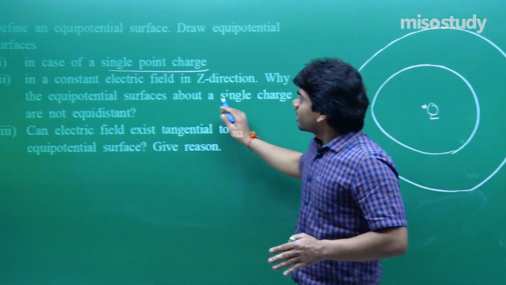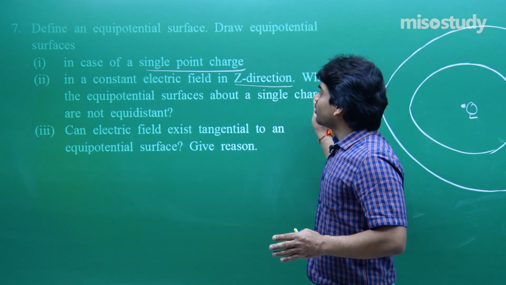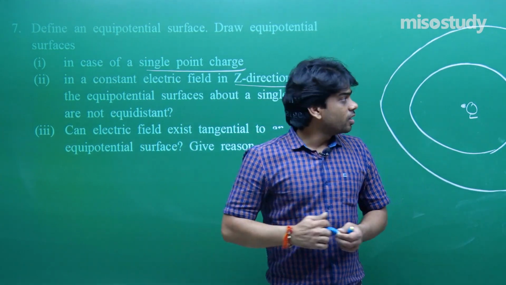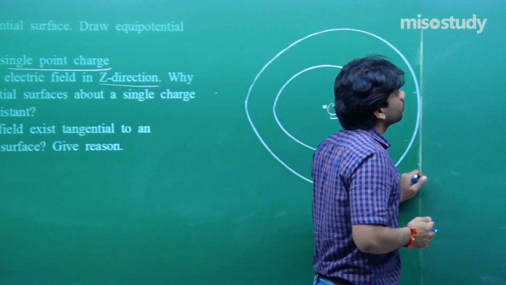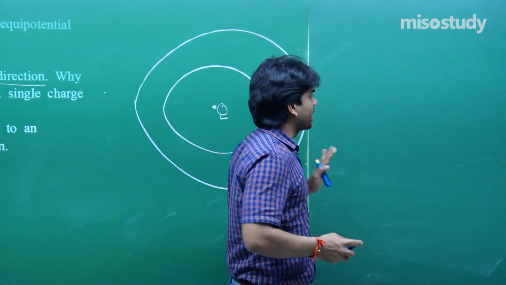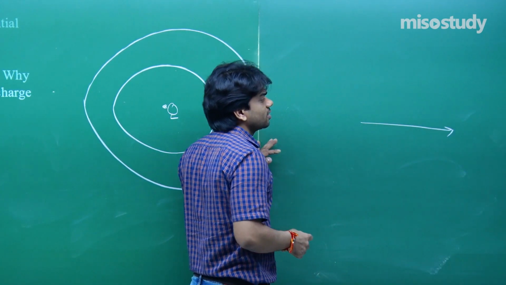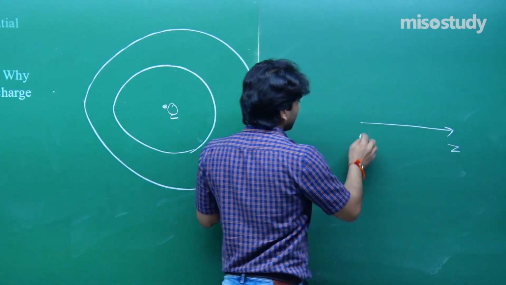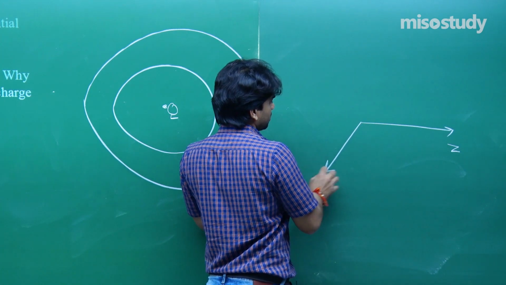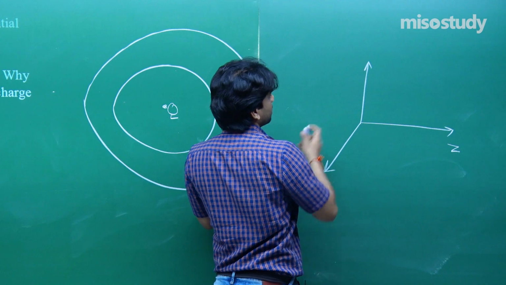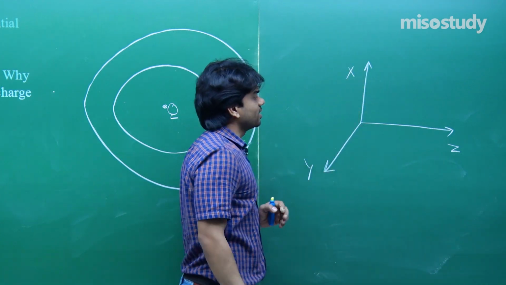In a constant electric field in z direction, why the equipotential surfaces about a single charge are not equidistant? First of all, in the case of constant electric field along z direction. Let us say this is z direction and let us say this is y, and if I mark this as x, so I hope that you are getting the sense.